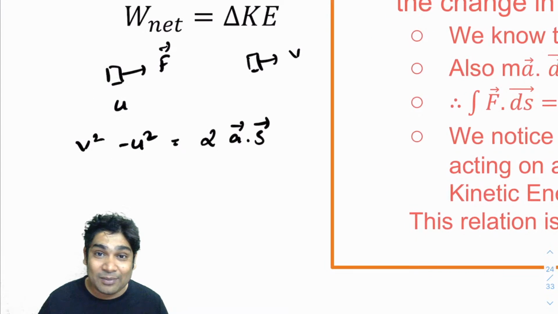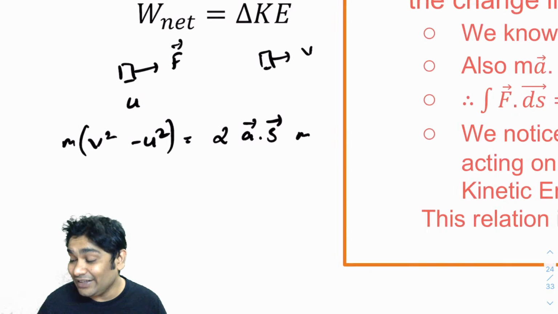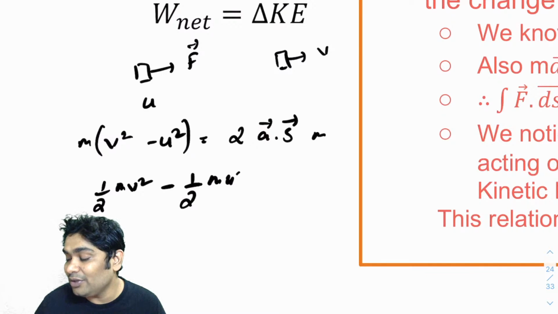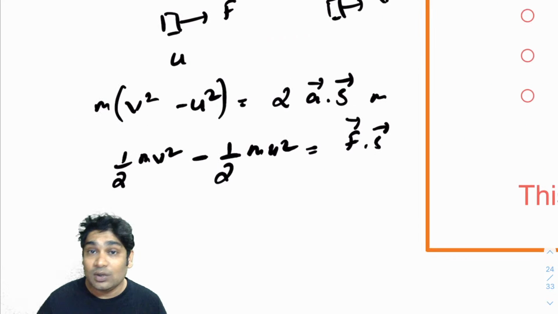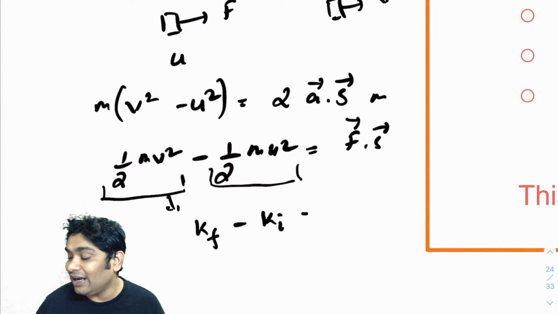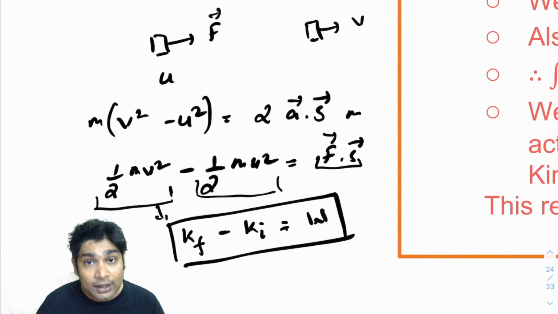You realize we have talked about this over and over again. If we multiply this equation by m on both sides, then what do you see? You will see that half m v squared minus half m u squared equals F dot s. Now I know the meaning of every term. This is the kinetic energy final, minus this, the kinetic energy initial, and this is the work done. So this is the relation between the work and the kinetic energies. Work done on a body is equal to the change in its kinetic energy.